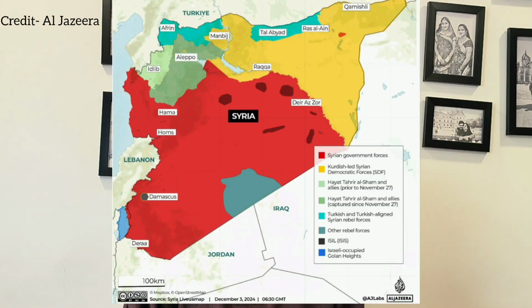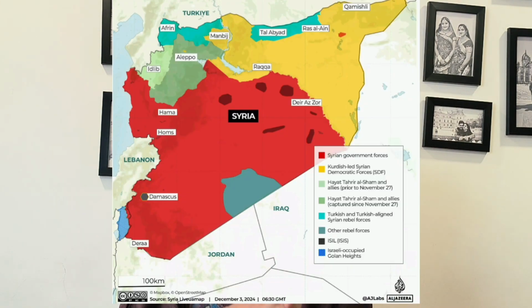Bashar al-Assad, the dictator of Syria, has fled to Russia. A coup d'etat has demolished the entire Syrian government. Till 26 November, a major part of Syria was ruled by the original Syrian government.